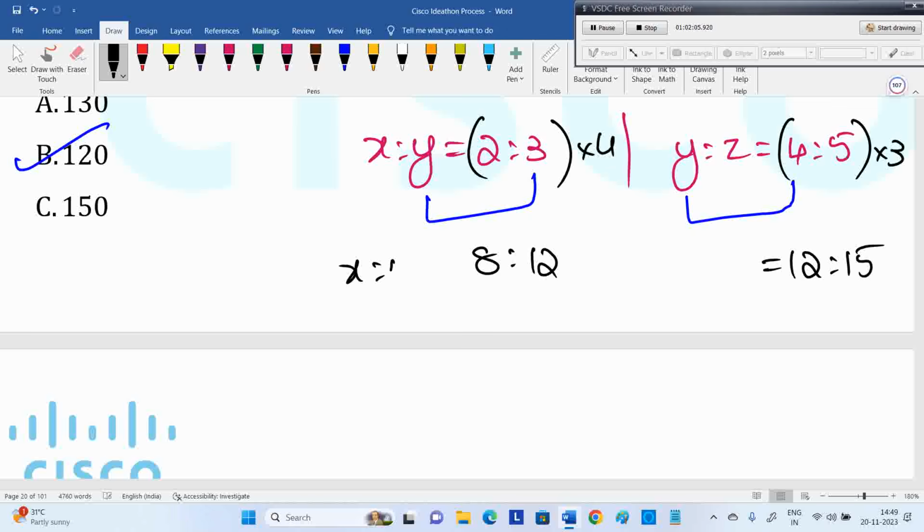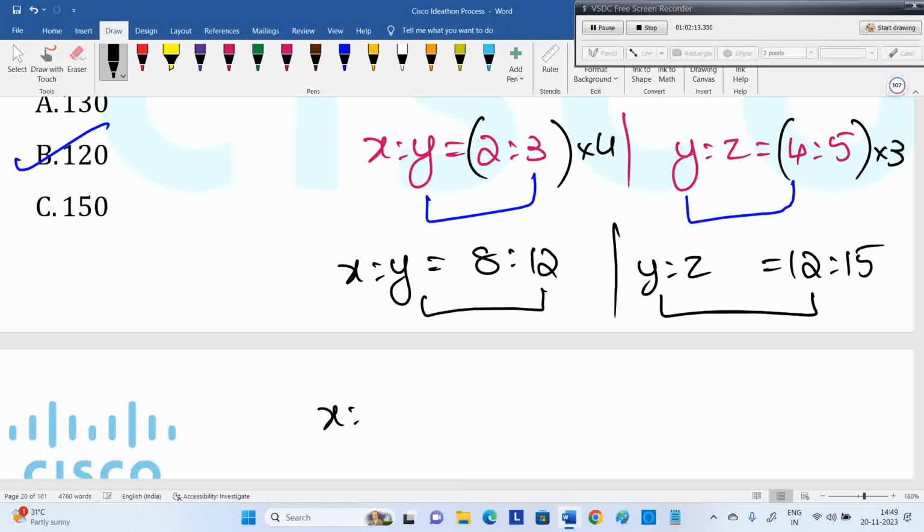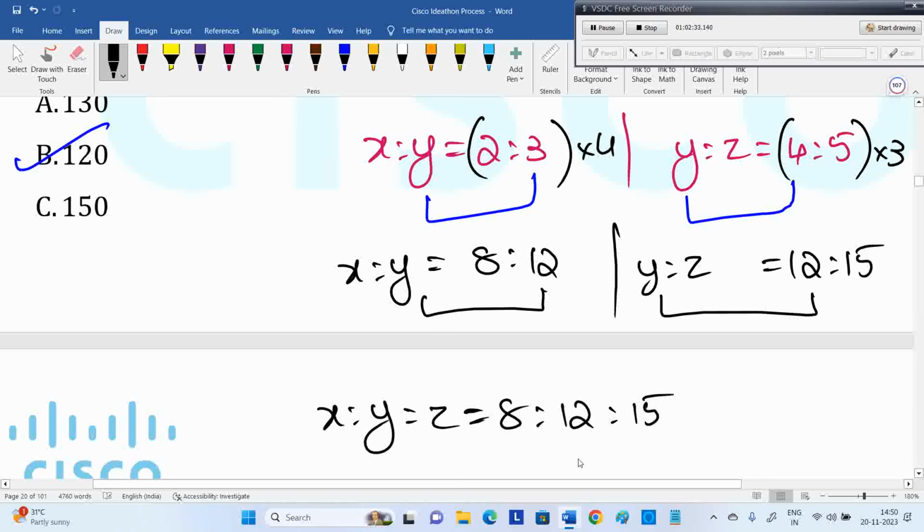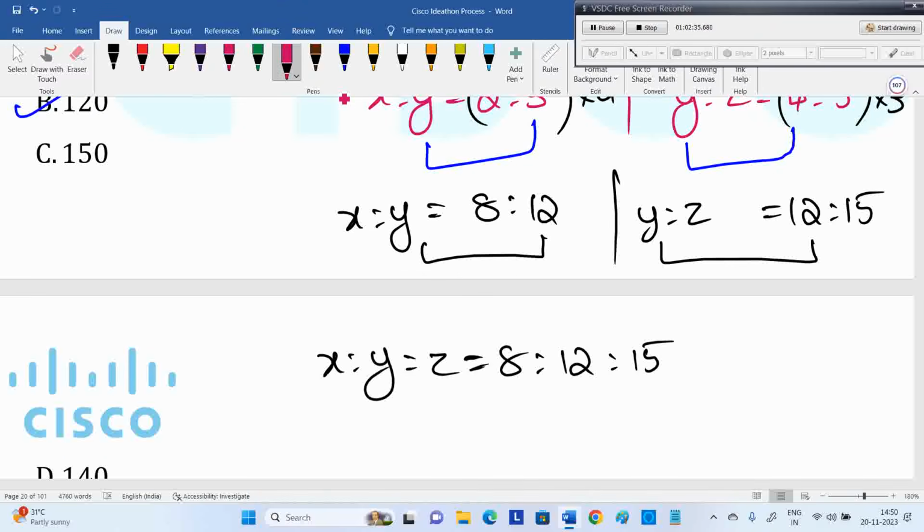Now Y is there in 2 places but with common numbers, so now you can combine. You can write X, Y, Z as 8, 12, 15. Now adding all this, 8 plus 12 is 20, 20 plus 15 is 35. The total is 350, so each one should be multiplied by 10. Adding all this I got 35, but the sum of these 3 numbers in the question is 350, so I have to multiply by 10.